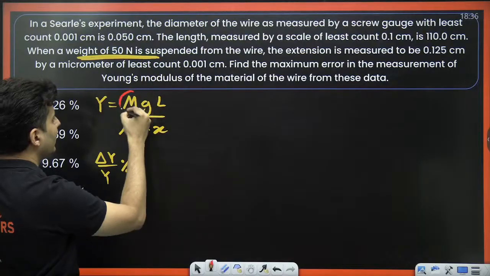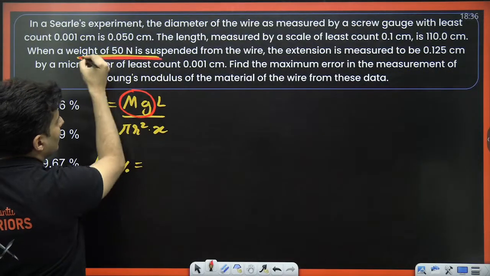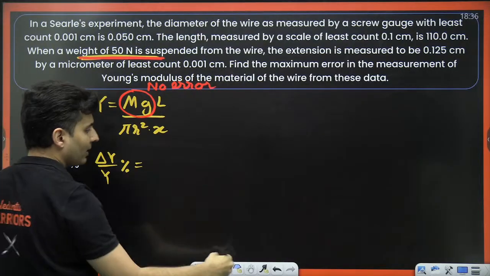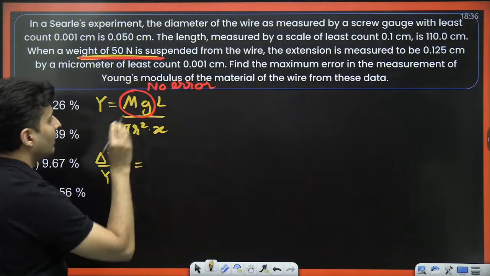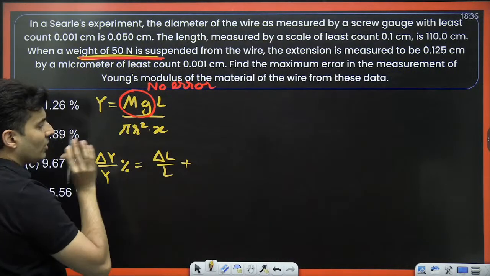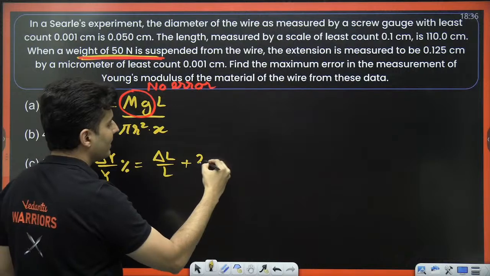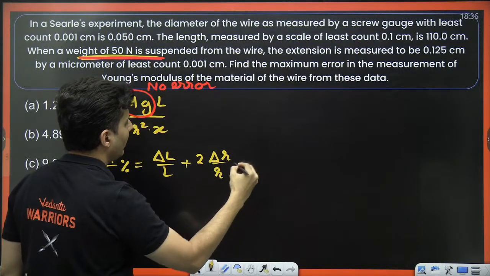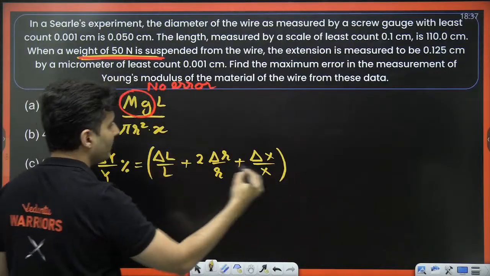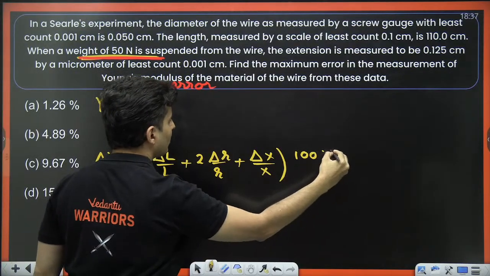So don't even think of writing them. Length has some error. So delta L by L. Pi is a constant. Don't bother. r's power is 2. So 2 times delta r by r plus delta x by x. This whole thing, because we want to find it in percentage, so into 100.